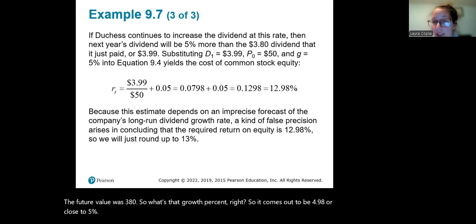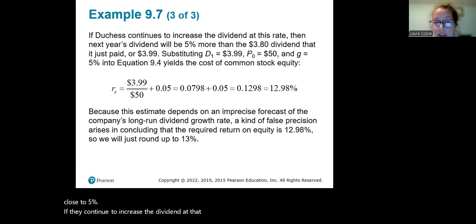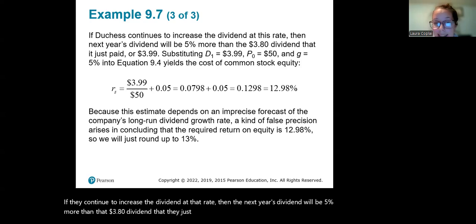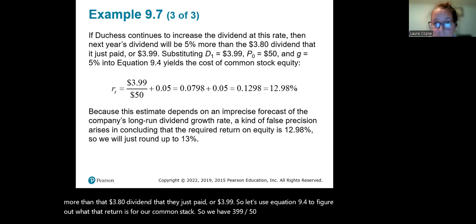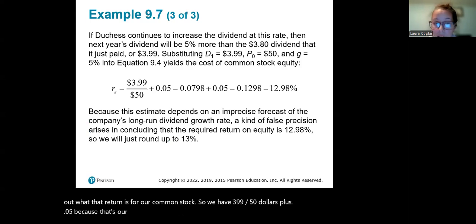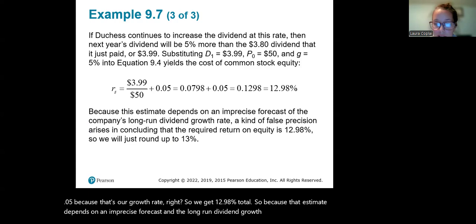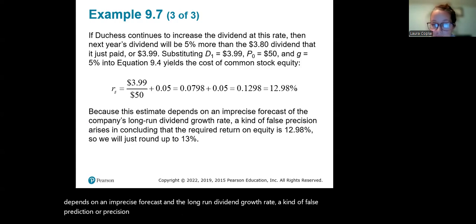If they continue to increase the dividend at that rate, then next year's dividend will be 5% more than that $3.80 dividend that they just paid, or $3.99. So let's use equation 9.4 to figure out what that return is for our common stock. So we have $3.99 divided by $50 plus 0.05, because that's our growth rate, right? So we get 12.98% total. Because that estimate depends on an imprecise forecast of the long-run dividend growth rate, a kind of false precision arises, saying that the required return is about 12.98, or 13%.